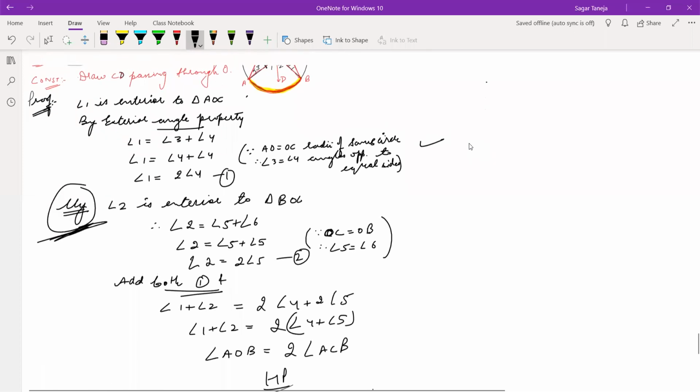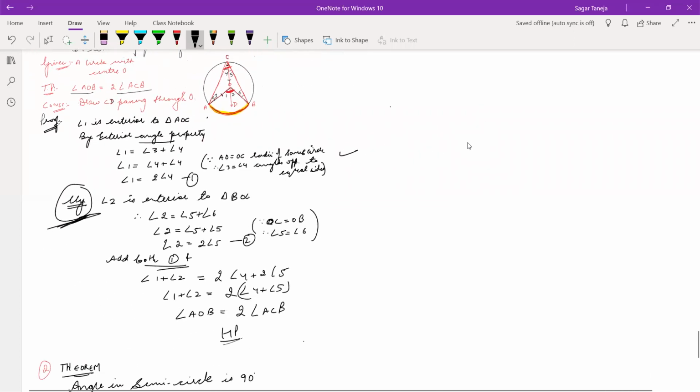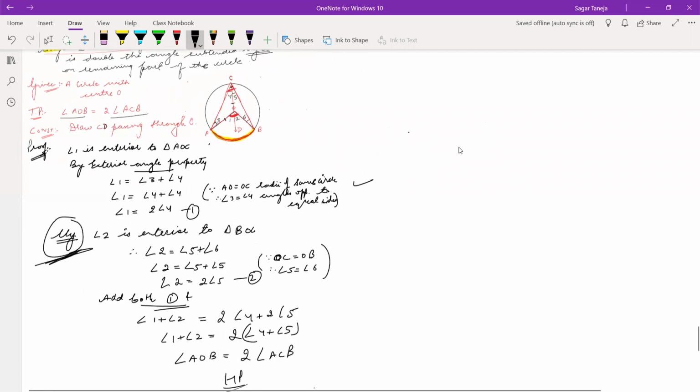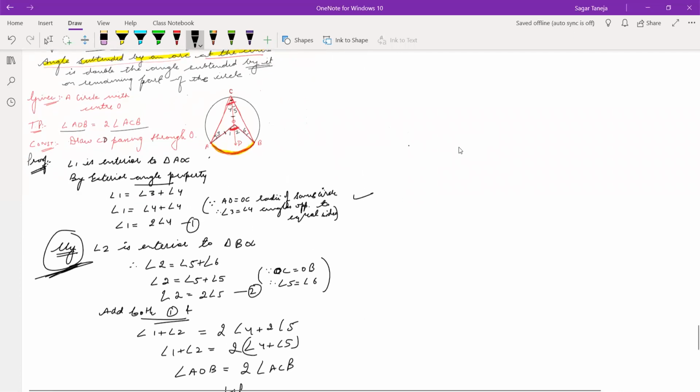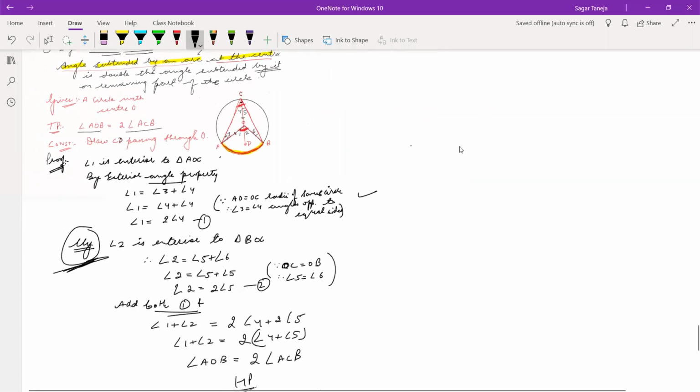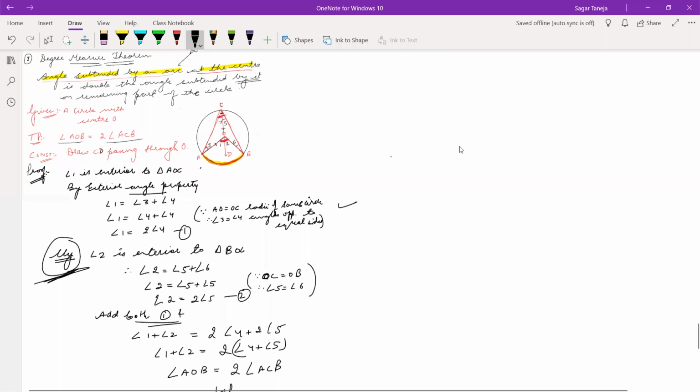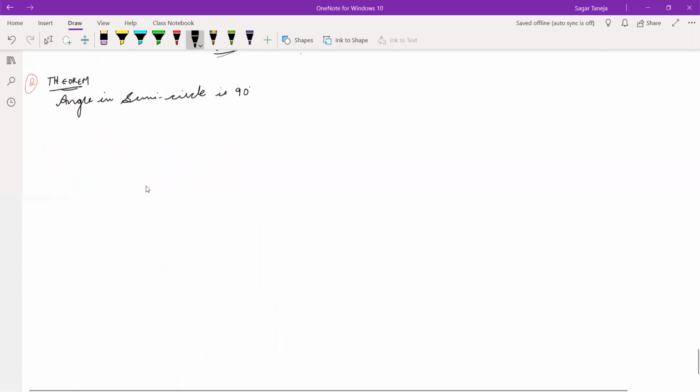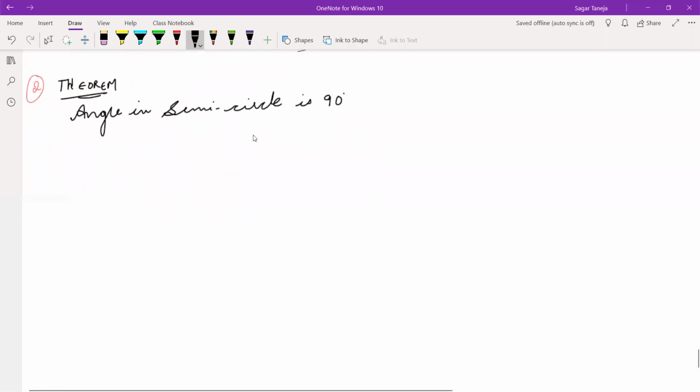Now we are not going to prove any theorem. Dhruv, you can take the screenshot if you have not written this theorem. Just be quick. Now, as today we have written that angle in semicircle is 90 degree.